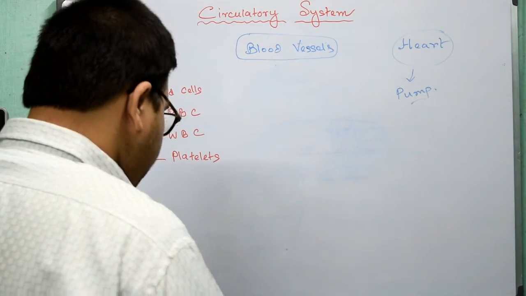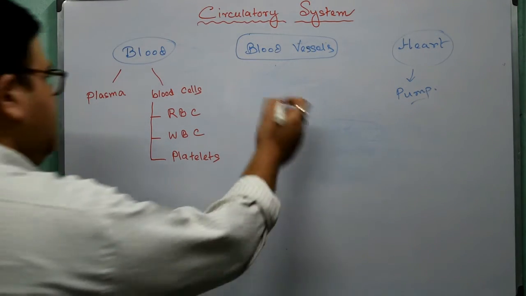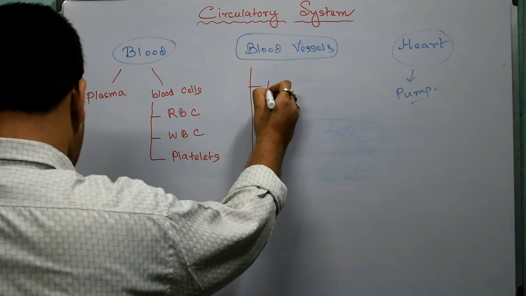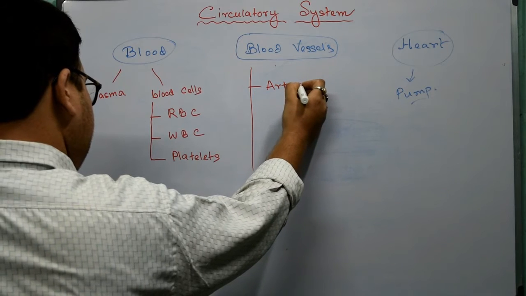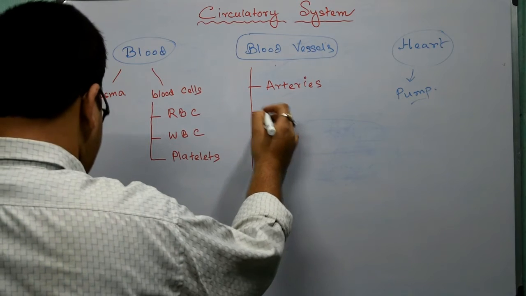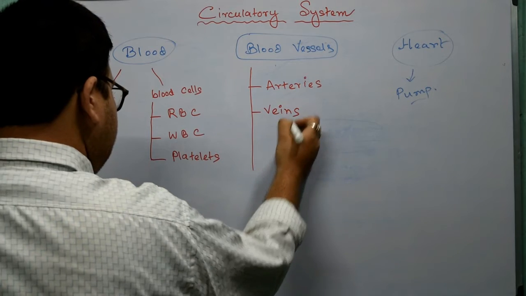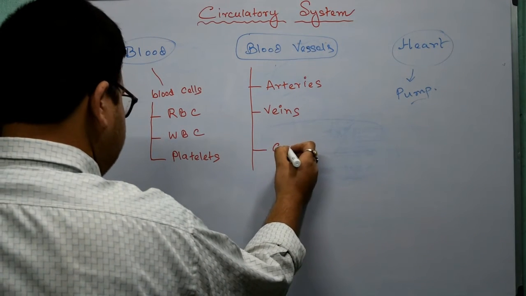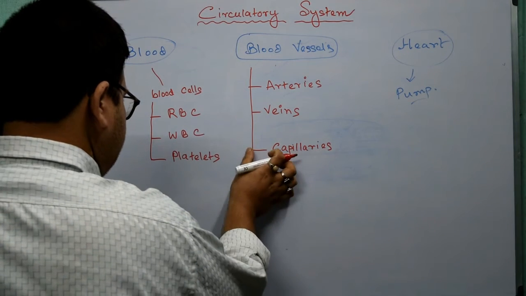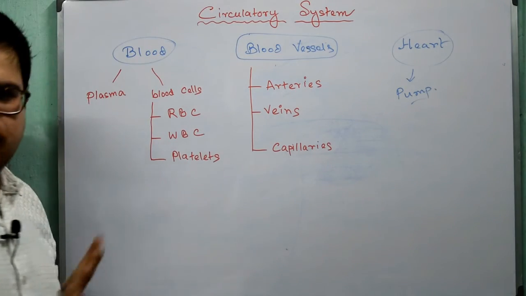Blood vessels are of 2 types. Just remember this. Actually 3 types. What are they? The first one is arteries, the second one is veins, and the third one is capillaries. Okay, so these are the particular types of blood vessels.